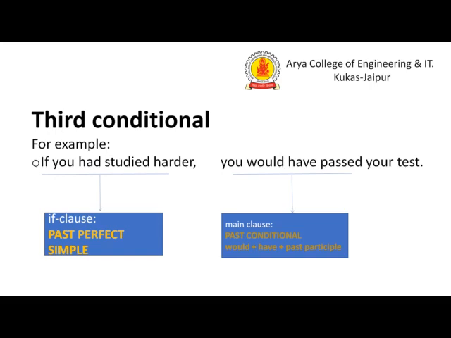In the main clause we apply would plus have plus the verb's third form. Here the example: if you had studied harder, you would have passed your test. So the if clause is past perfect, and the main clause is would plus have plus past participle, that means the verb's third form.